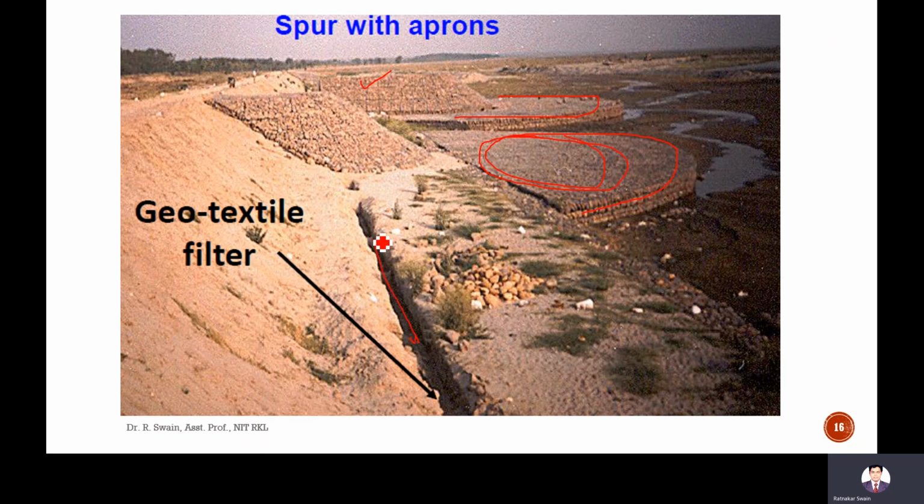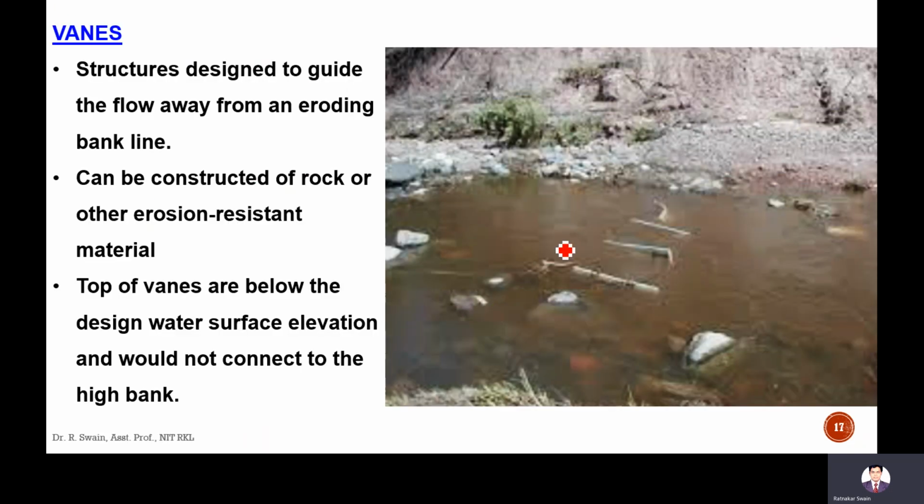Geotextile filters are provided here. If there will be seepage, then water can pass easily. The drainage can take place easily, okay, in this direction, and it will not cause erosion. Vents are provided here. These are the vents in the river, just to reduce the velocity of water.